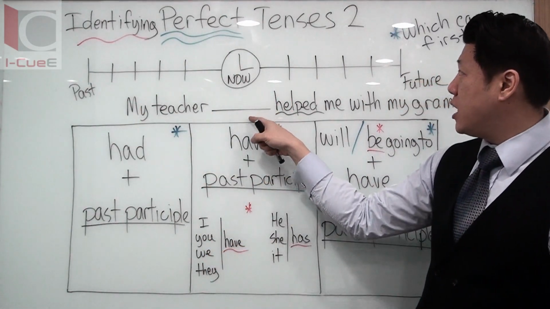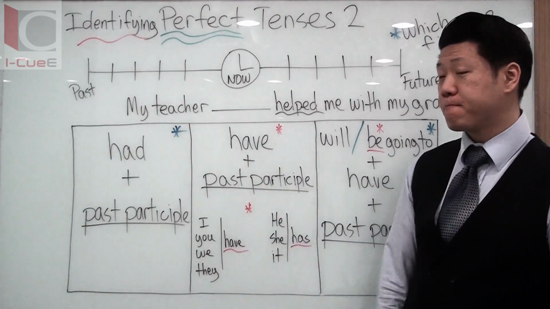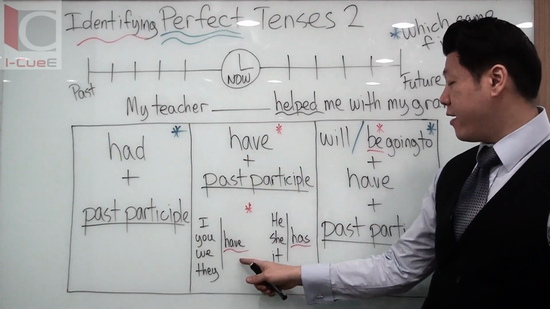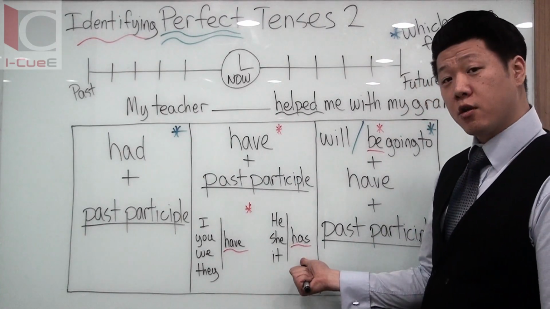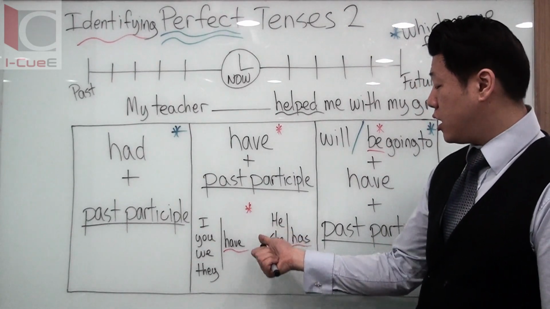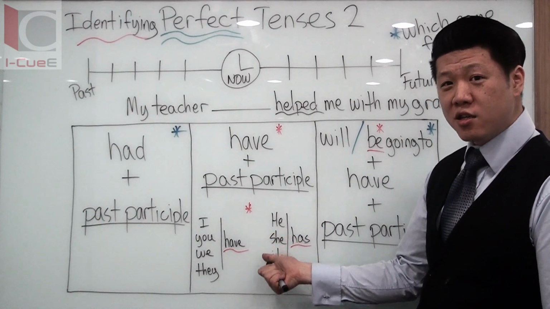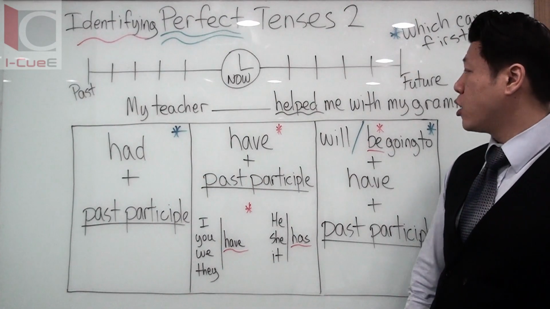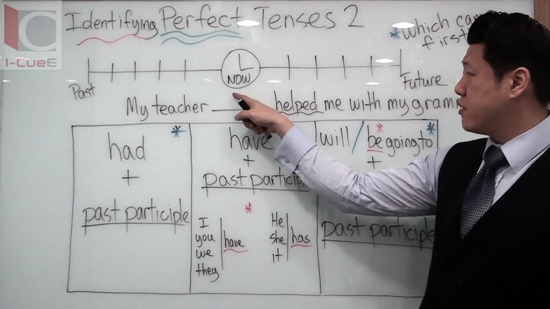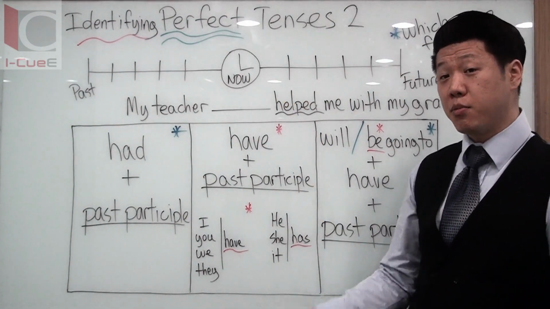If it's going to be in the present, teacher, which one is it? Is it have or is it has? Has, right? Because your teacher could be a he or a she. There's no it. So he or she has helped me with my grammar, right? This one, because of the has, is your present perfect tense.